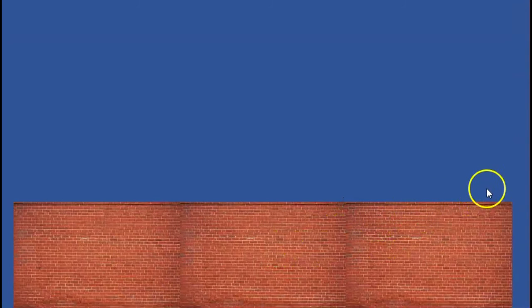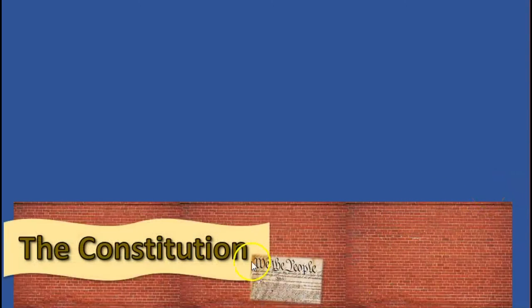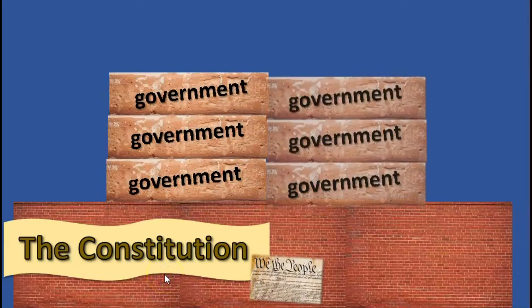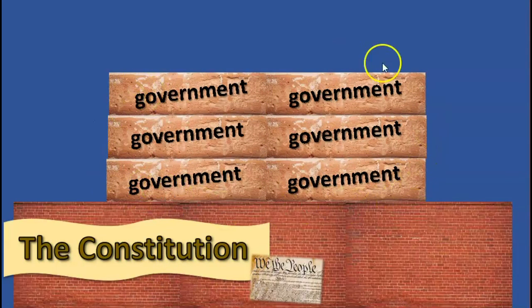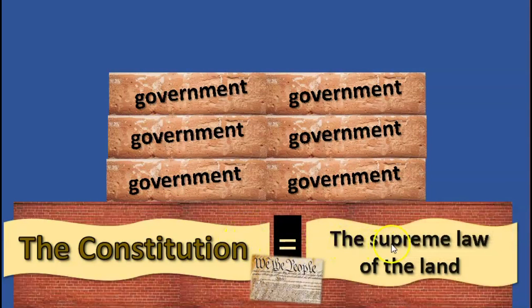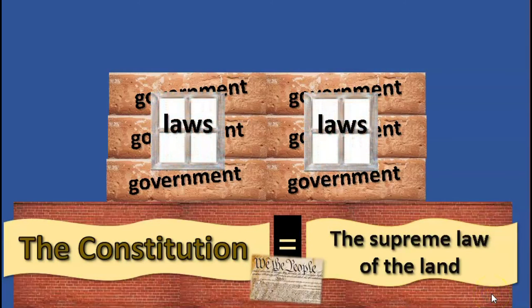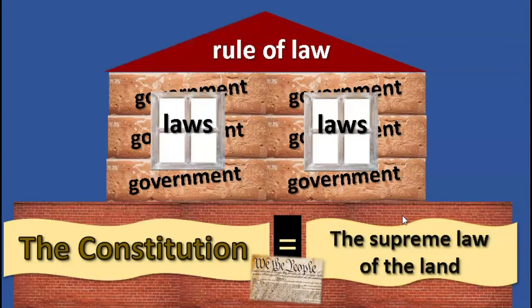So we have the foundation for our democracy. The foundation is a document, the Constitution. The Constitution sets up the government for our country, for the United States. The Constitution is the supreme law of the land. This means that all laws must follow the Constitution. Finally, we have the rule of law. This means that everybody must follow the law. Nobody is above the law. Everybody is under the law.